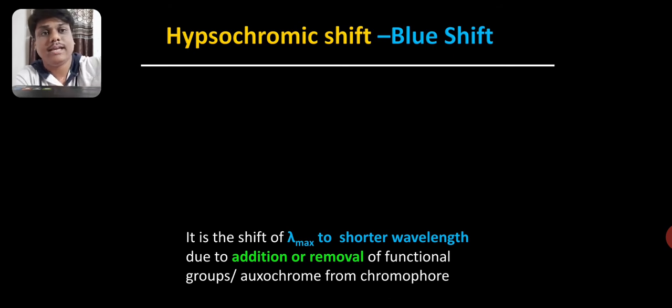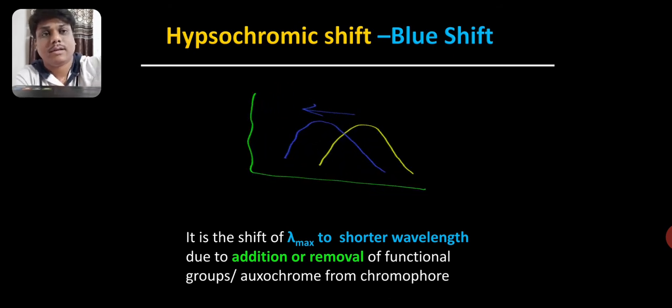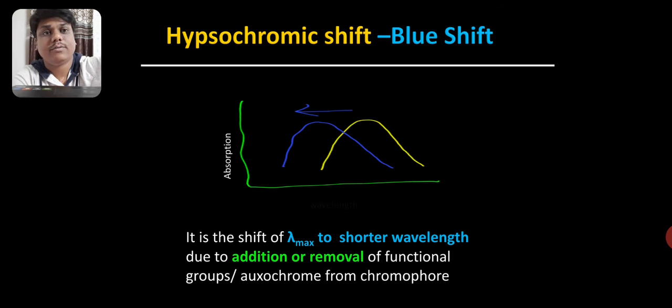If you see the graph of this, you will find that the yellow line is the actual absorption pattern, but due to removal of the functional group or oxochrome from the chromophore, there is a shifting of absorption pattern towards the shorter wavelength, towards the blue region, and that's why such shift is also known as blue shift.